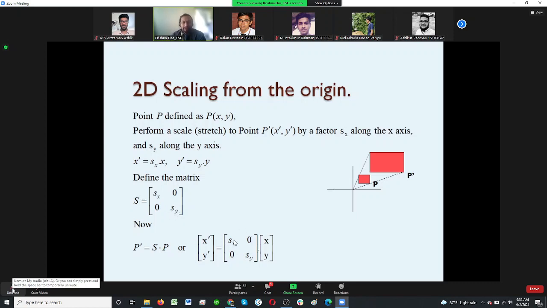When we multiply, we get x times s of x plus 0 into y, which is 0, and for the y coordinate, s of x into 0 plus s of y times y, so y into s of y. So whatever the point we have, if we define our scaling factors and multiply, we get the new position of the point.